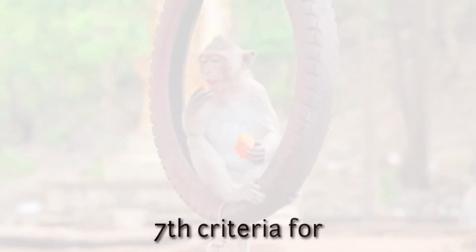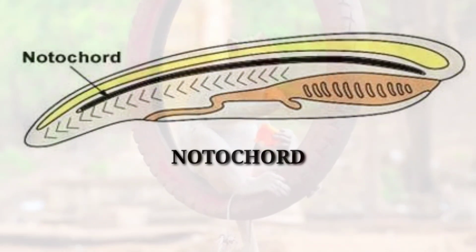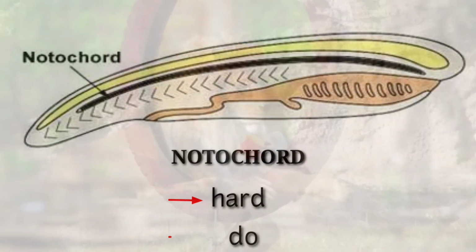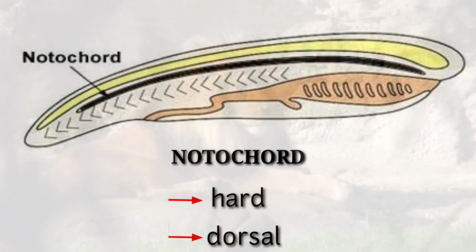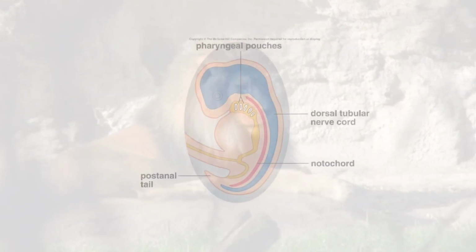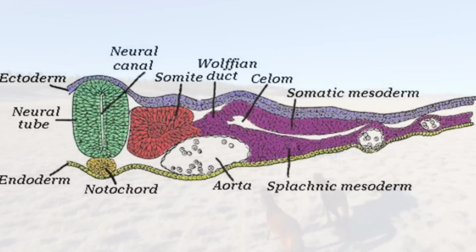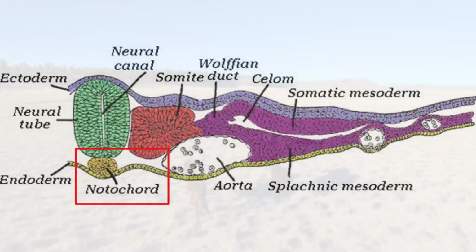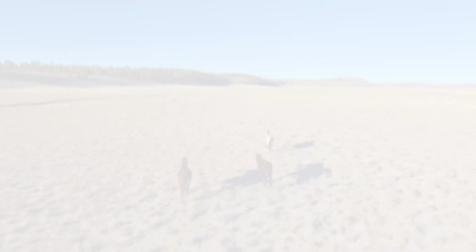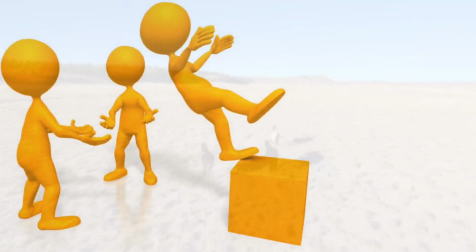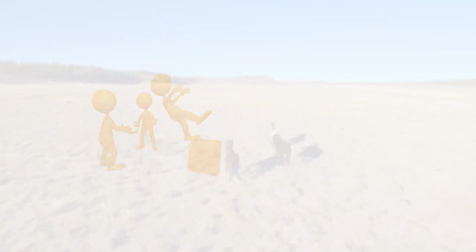The last criteria for classification is presence of a notochord. Now, notochord is a hard dorsal solid structure which is present within the body of the organism, dorsally in maximum cases, ventrally in a few cases. And this acts as a support for the other organs present inside the body.